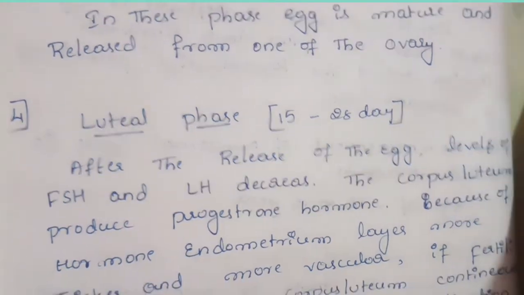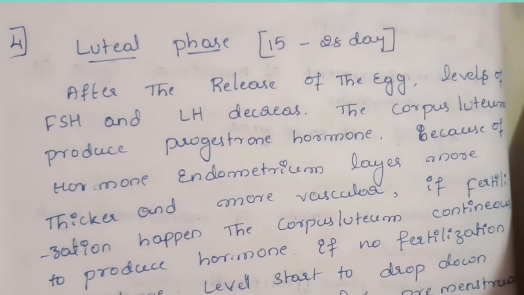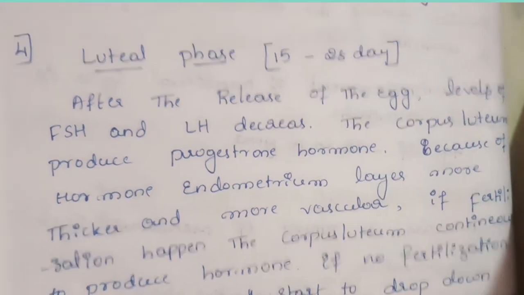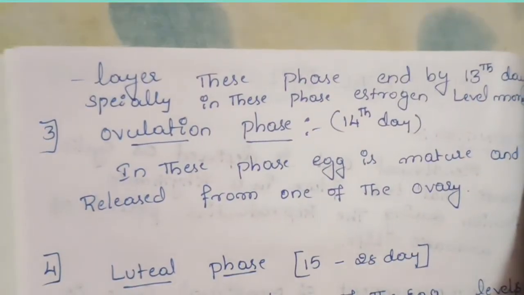Next, let's move to the ovulation phase, which is the third phase of the menstrual cycle. When the 13 days are finished, on the 14th day the egg will be released from the ovary.